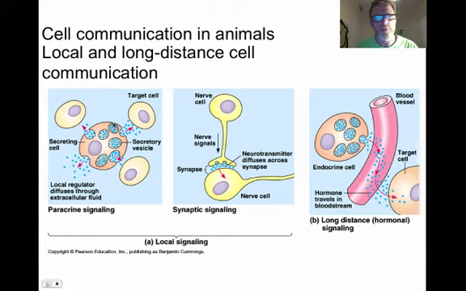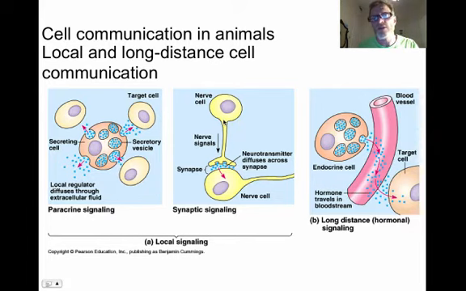Examples of local signaling: say this is a mast cell up in your sinuses and you've just been exposed to an allergen. It's going to release histamine. Histamine is a signal that causes other cells around it to respond by producing mucus or producing tears and things. So this is an example of a local signal, a mast cell releasing histamine.